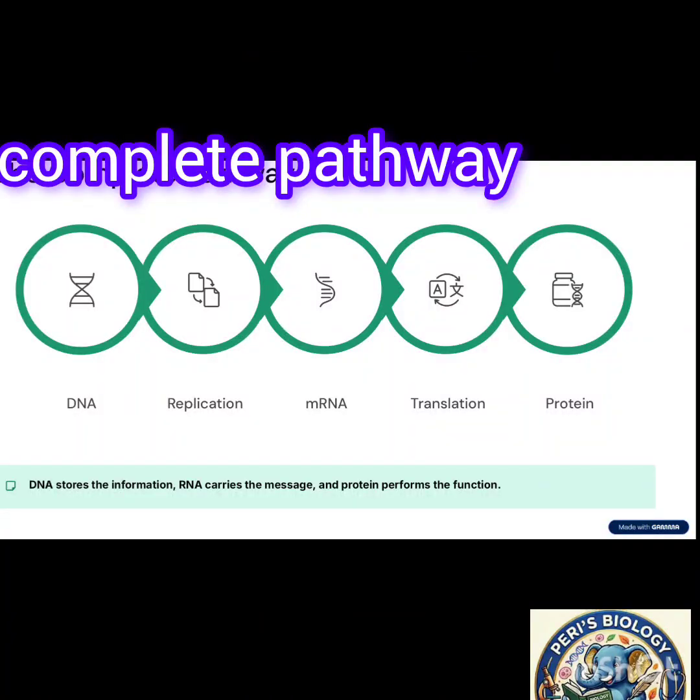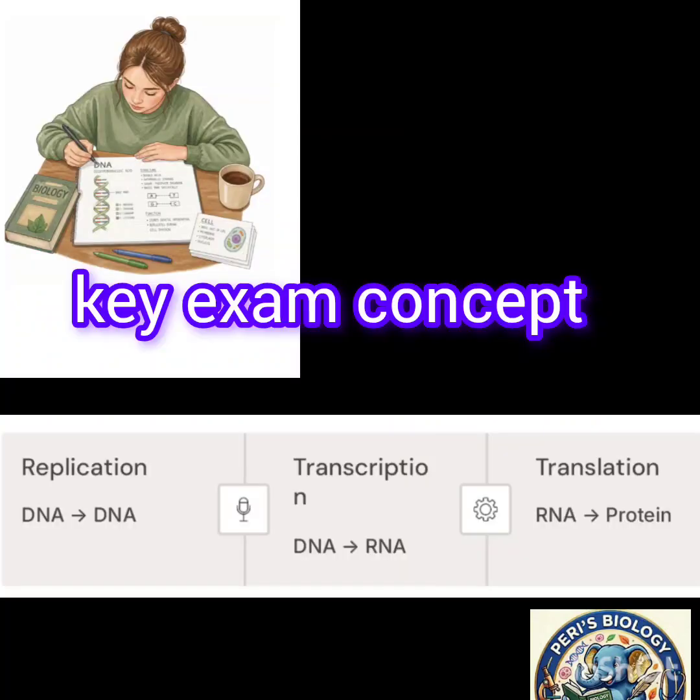So, the complete pathway would be: DNA to DNA is replication, DNA to mRNA is transcription, and mRNA to protein is translation. Here, DNA stores the information, RNA carries the message, and protein performs the function based on the information.